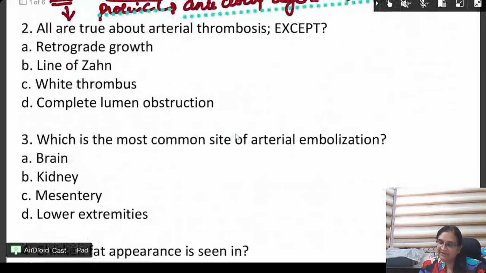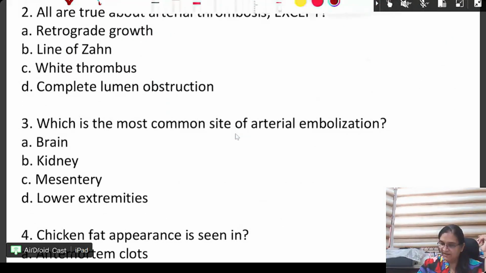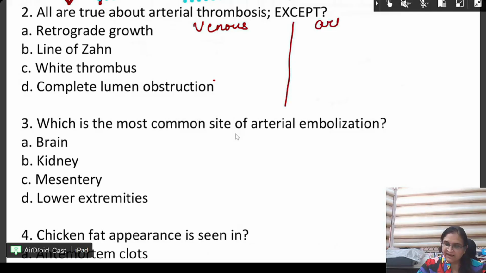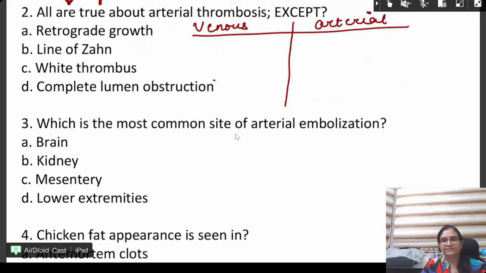Question number 2, everyone. All are true about arterial thrombosis except. All are true about arterial thrombosis. Again, a very important question, beta. Venous versus arterial. Venous versus arterial. What should be the answer?